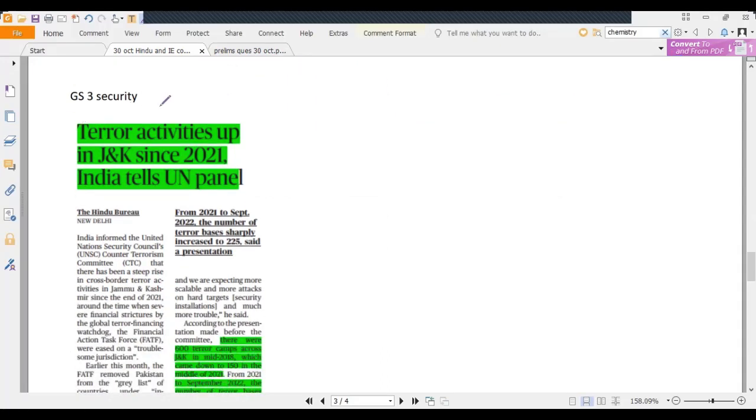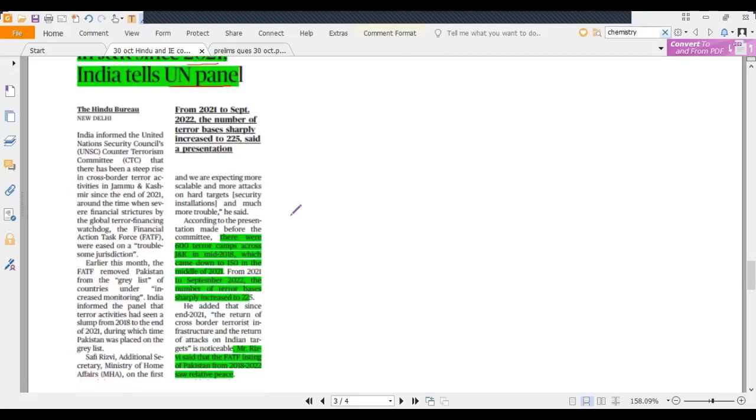This news item is related to GS3 security, where it is saying that terror activities in J&K since 2021, India tells UN panel. So currently a UNSC meeting is going on where India has presented some facts on J&K, where it is saying that there were 600 terror camps across J&K in mid 2018, which came down to 150 in the middle of 2021. But from 2021 to September 2022, the number of terror bases sharply increased to 2 to 5.